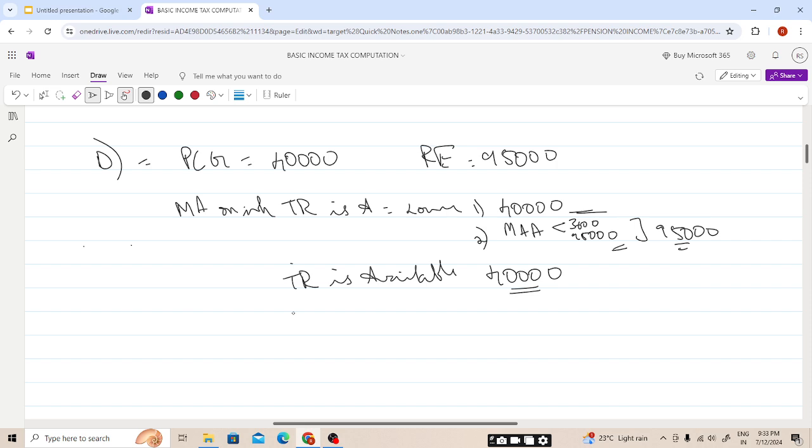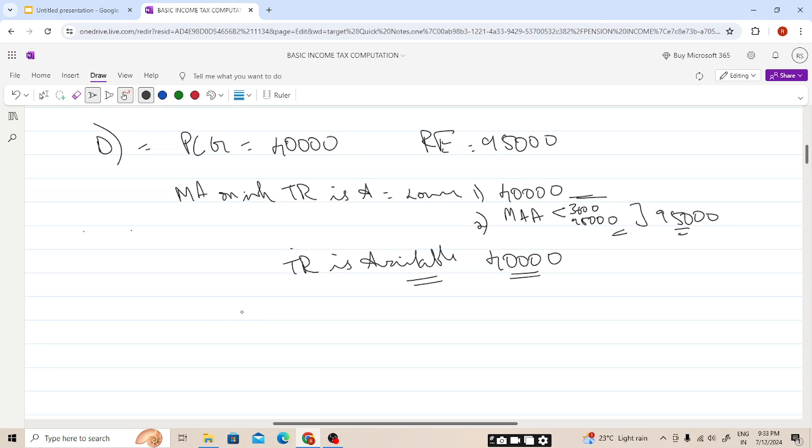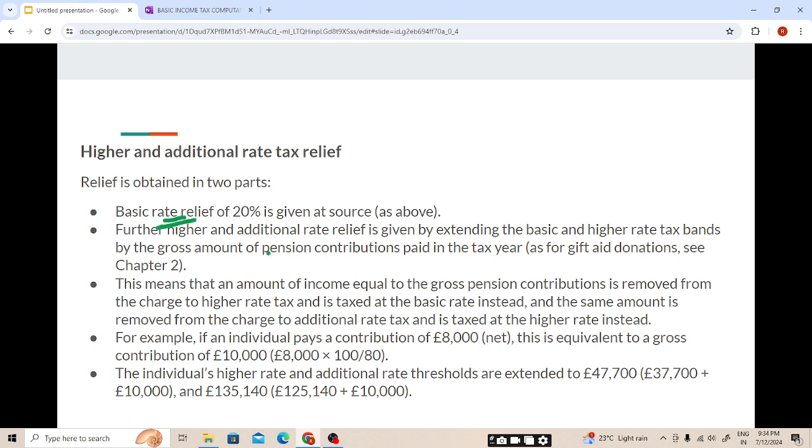Now we will be calculating the tax relief. How will we be obtaining the tax relief? As he is a higher rate taxpayer, students, because the earning is 95,000, it is more than the band of 37,700. So D will be a higher rate taxpayer. So the tax relief will be provided in two parts: basic rate relief, and the additional higher rate relief by extending our bands.